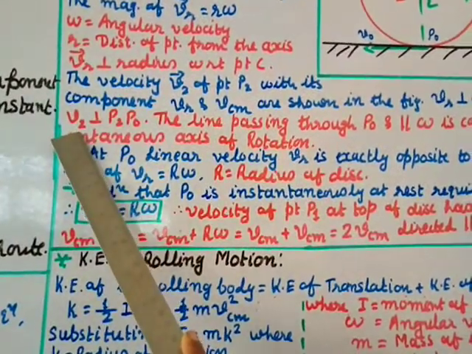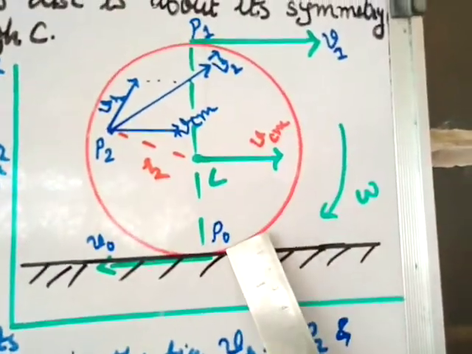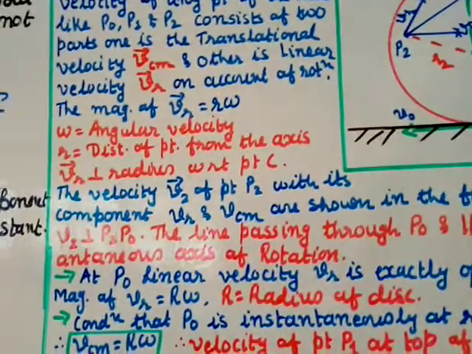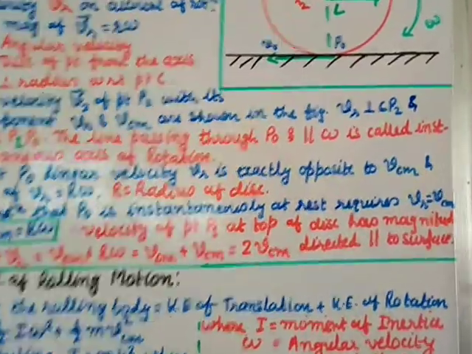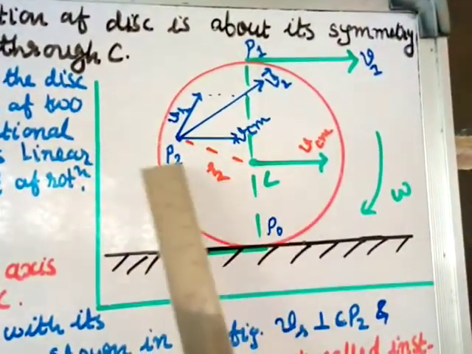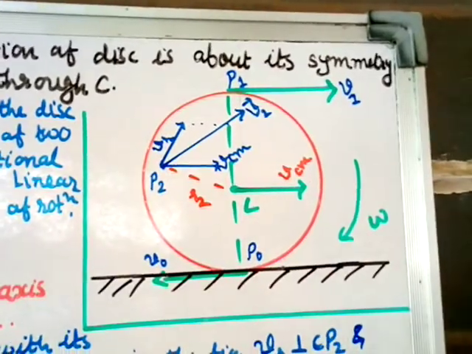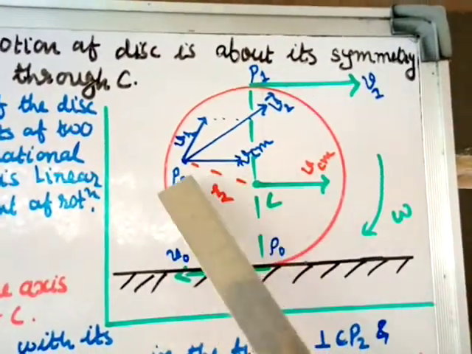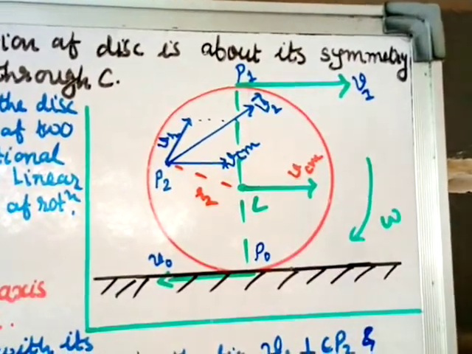Let us correct it. So remember that VR is perpendicular to the radius P2C, and VCM is perpendicular to P1P0.